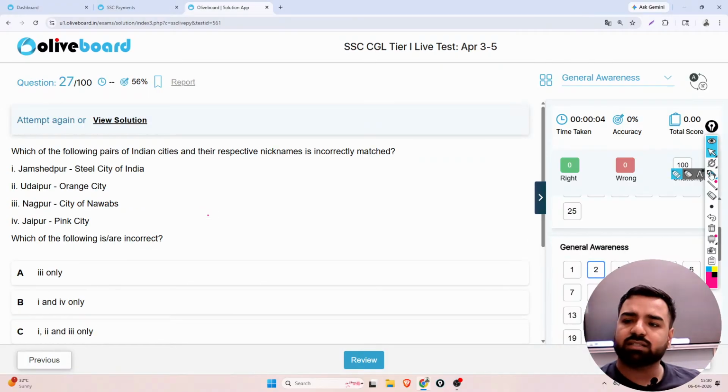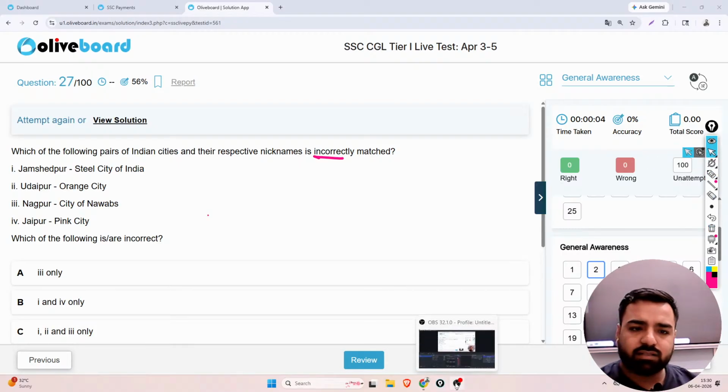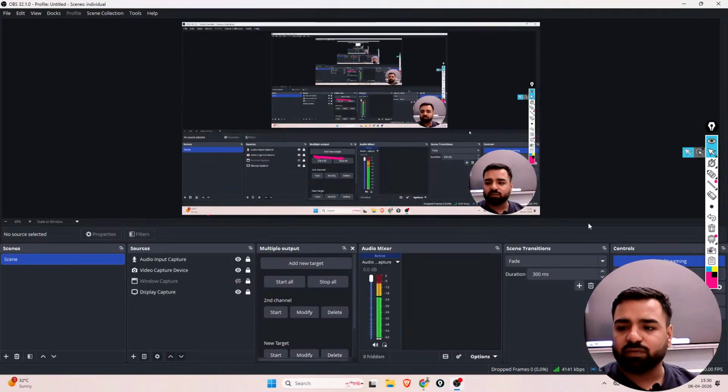The next one is, which of the following pairs of Indian cities with respect to their nicknames is incorrectly matched? Mark my words, incorrectly. The first one mentioned here is Jamshedpur, the steel city of India. Is it correct? Jamshedpur, steel city of India, that's absolutely correct, no doubt about it. Then next, Udaipur, the orange city. Now this is wrong because this is the city of lakes, right?